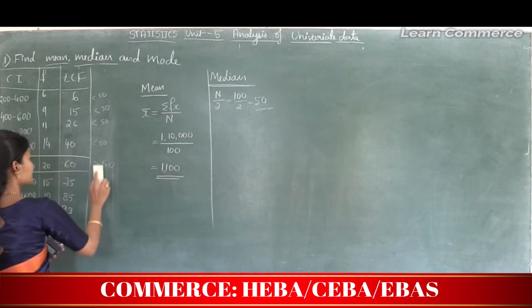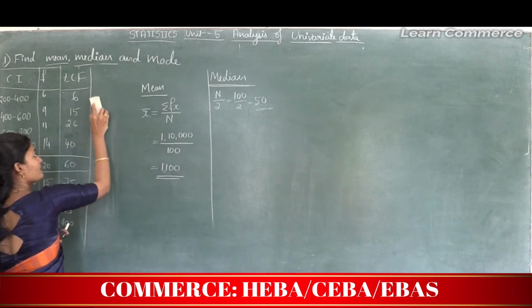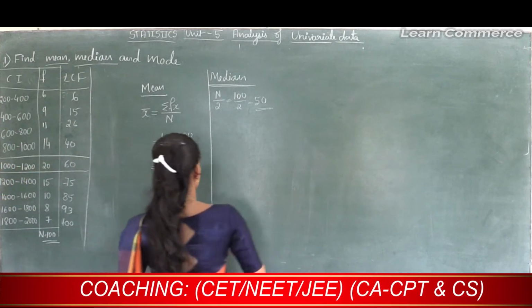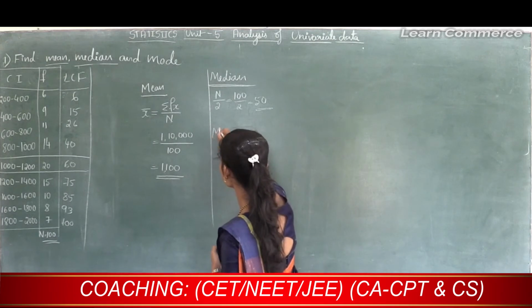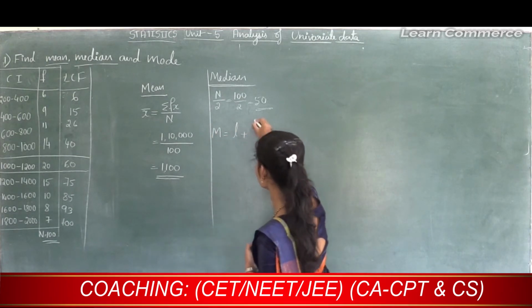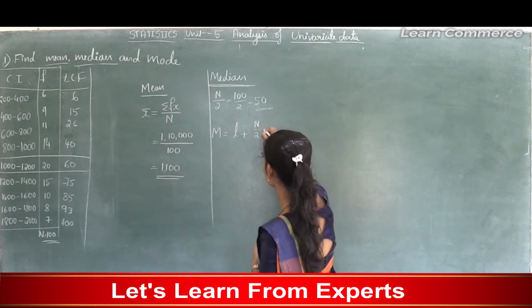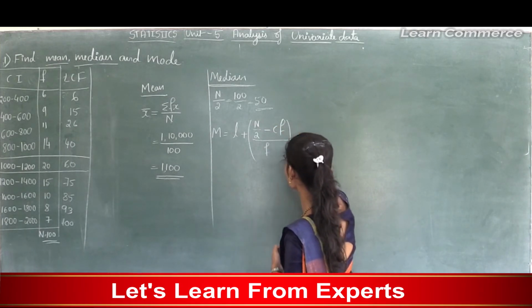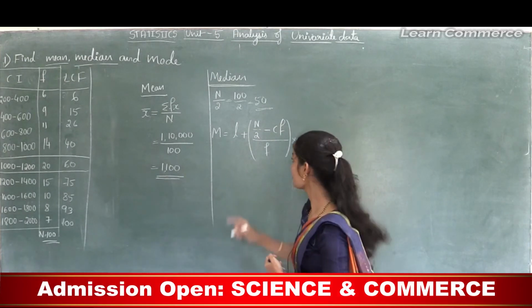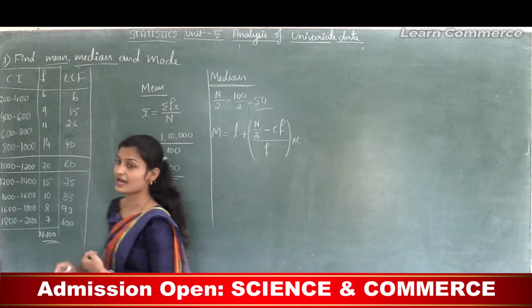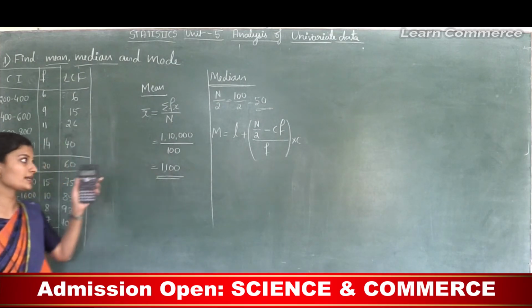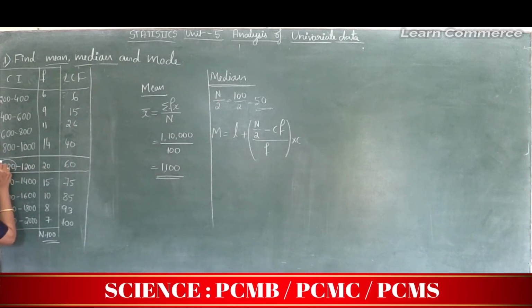After that, to find median, we can use the median formula. So the median formula is M is equal to L plus n divided by 2 minus CF, divided by F, into C. So see, this is median class. In this median class, we need L. L in the sense what? That is lower class limit. So here lower class limit is 1000. So here L is 1000.